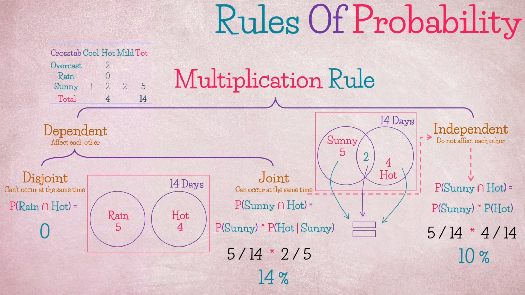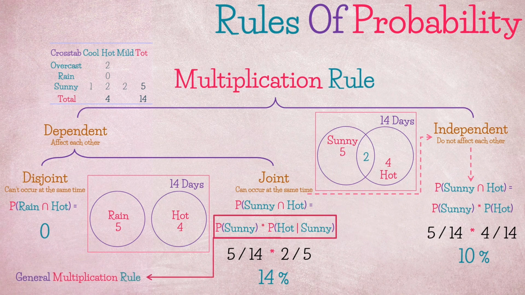These were just some of the tests we can do, but it would be overwhelming to do such tests each time we want to find the probability of the intersection of two events. Instead, we can directly use this rule, known as the general multiplication rule. It is general because if these events were truly independent, then P(hot) would be equal to P(hot given sunny), thus giving the same result, as sunny would have no effect on being hot.